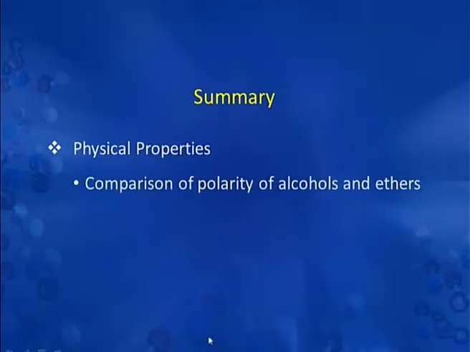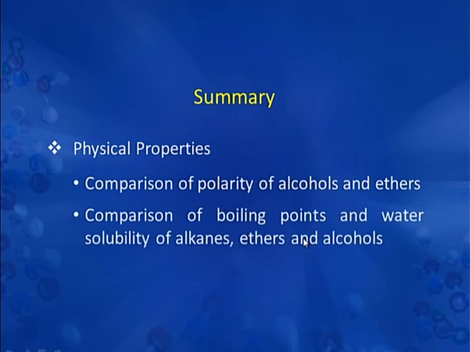So, with this we have discussed the properties of ethers, and we will once again summarize what we have discussed in today's episode. We have discussed the comparison of polarity of ethers with that of alcohol. We have compared the boiling point and water solubility of ether with that of alkane and alcohols.